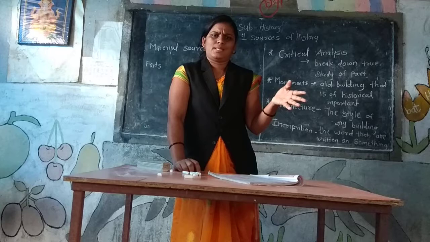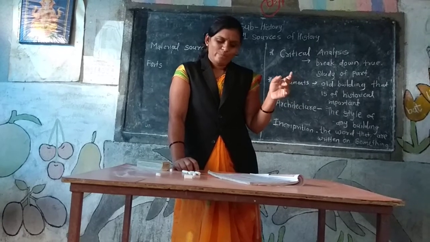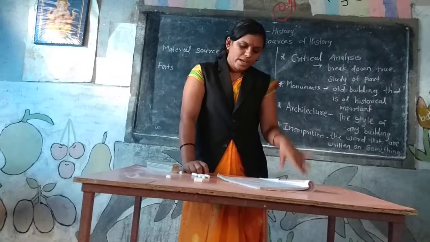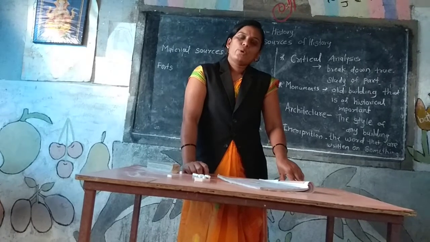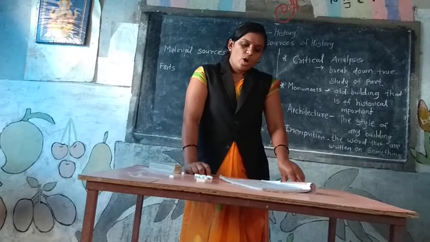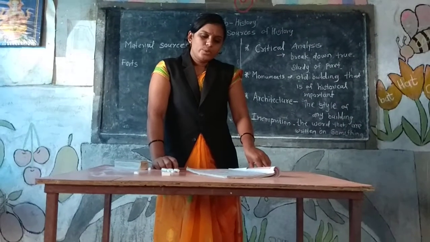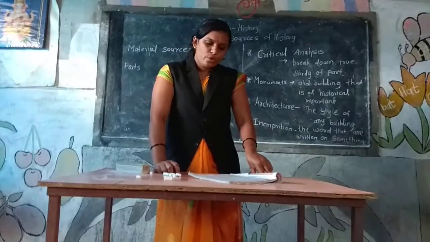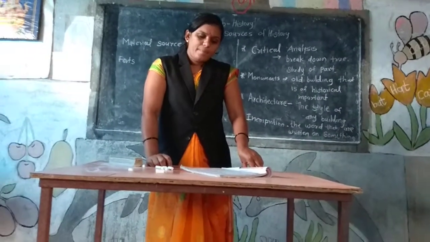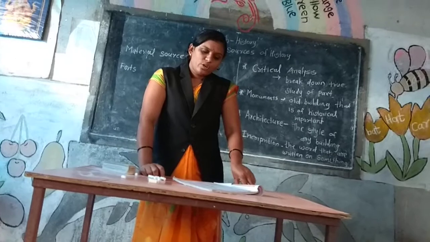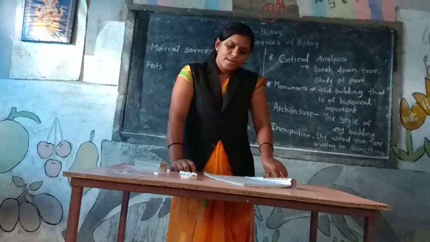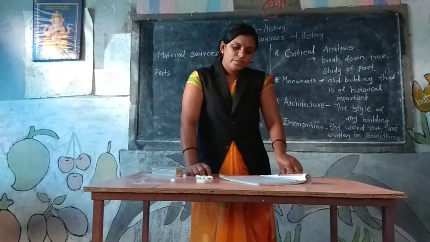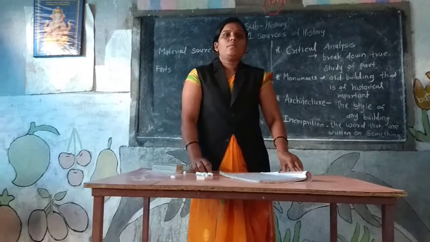Mansions means palace. Queen's quarters, that means Rani Wadas, and also houses of common people. They all provide insight about the period. Looking at them, we come to know about the development of architecture, the economic condition, the quality of art, style of building construction, and the people's standard of living in the particular period.